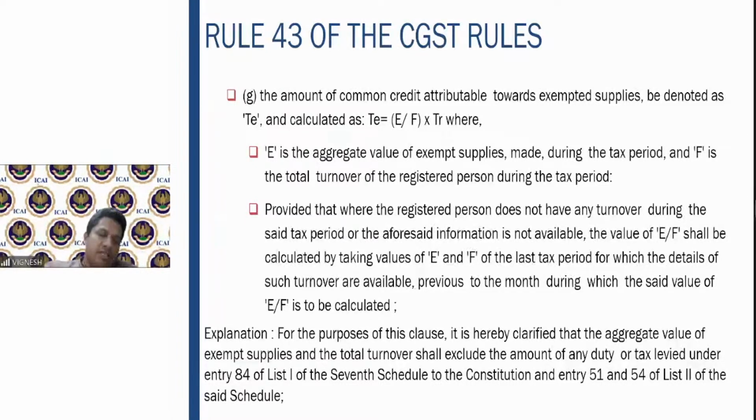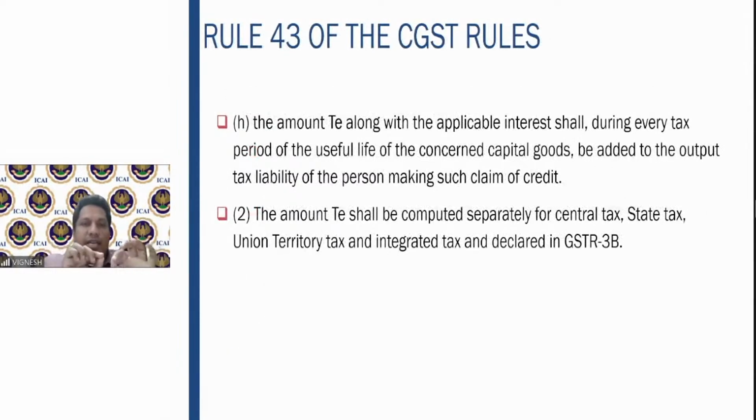So once you get TR, which is nothing but the common credit, which is attributable to non-business, business and exempt supplies, you take the turnover and work out the common credit attributable to exempt supply. Once you do this, where E is the aggregate value of exempt supplies and F is the total turnover, in that particular situation you will arrive at what amount of the credit of capital goods pertains to the exempt turnover. Okay, this provision is similar to Rule 42 only, where if no turnover is there, the last period you take into consideration. Okay, this is pretty much similar to the last one. Then whatever TE you get, along with the interest, will be added to the output tax liability.